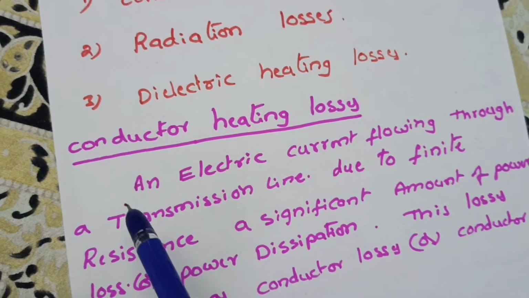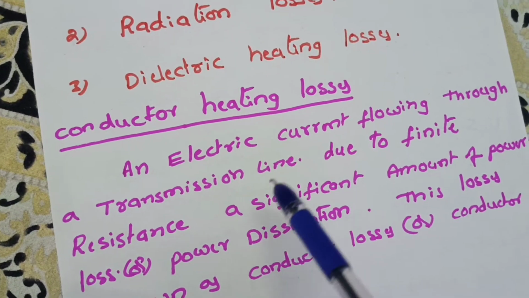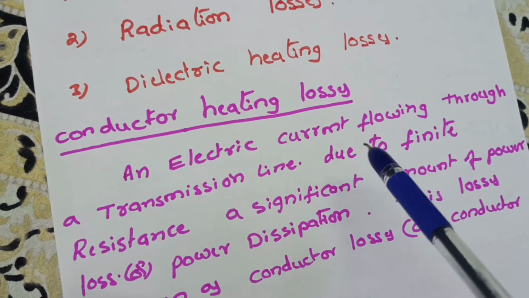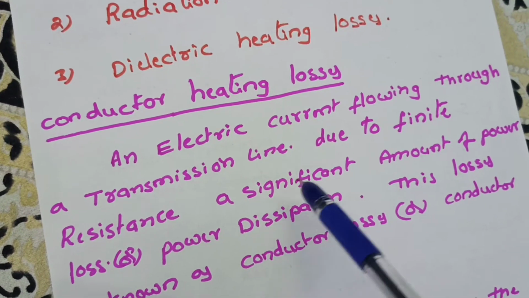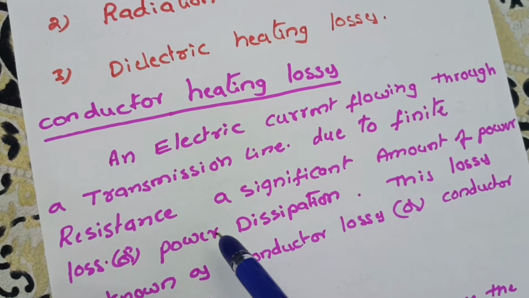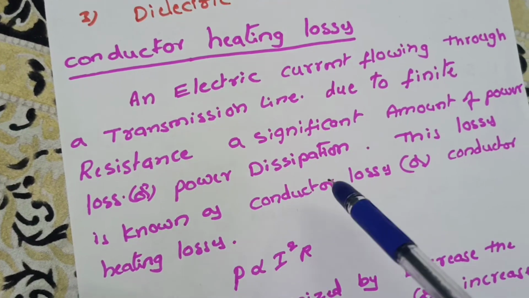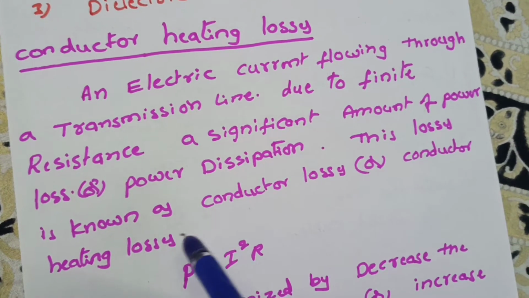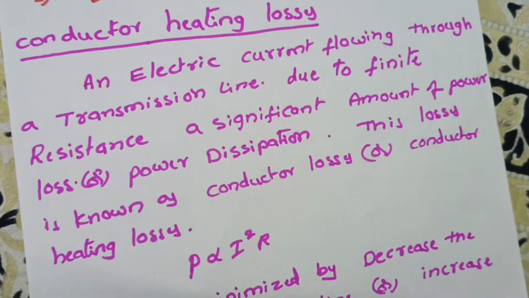Conductor heating loss. When an electric current flows through a transmission line, due to the finite resistance of the transmission line, a significant amount of power is lost or dissipated. This loss is known as conductor loss or conductor heating loss. Here P is directly proportional to I square R.